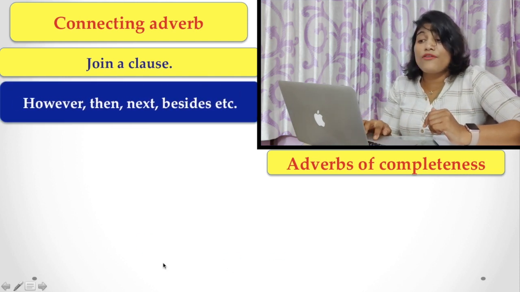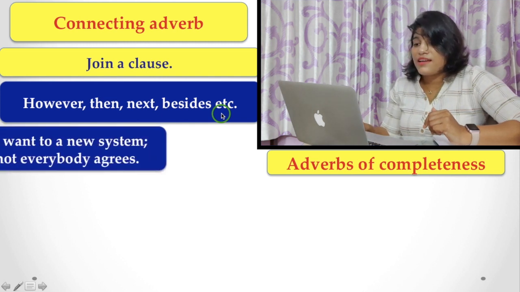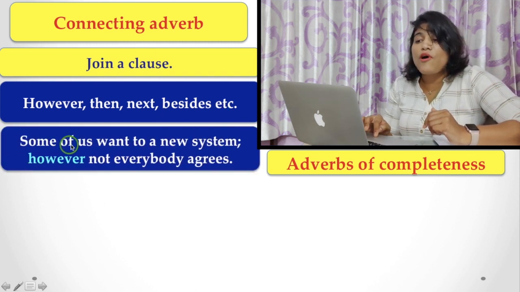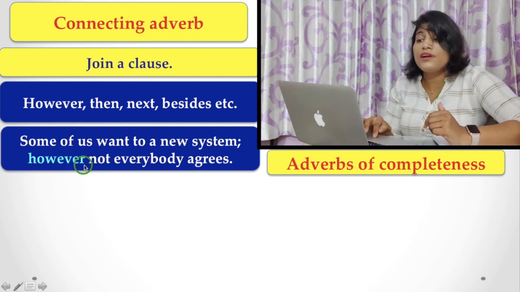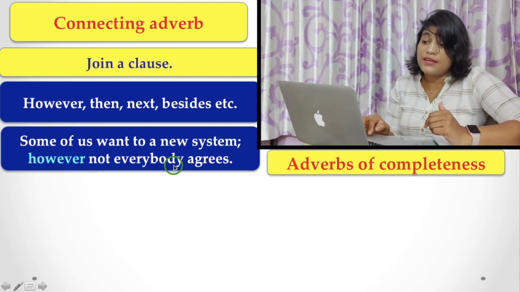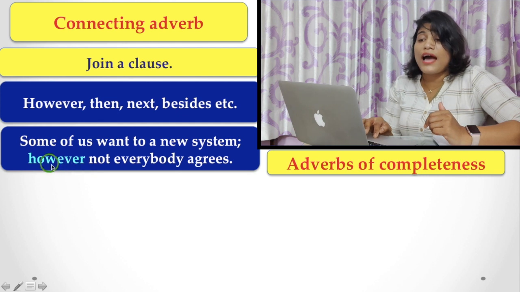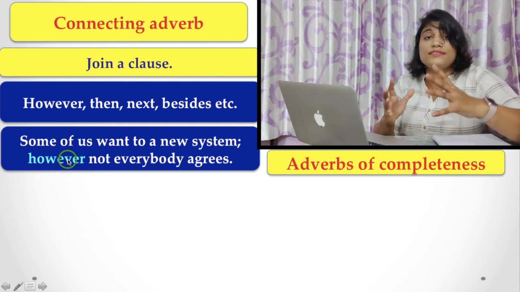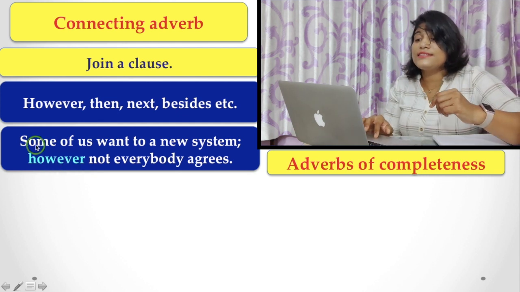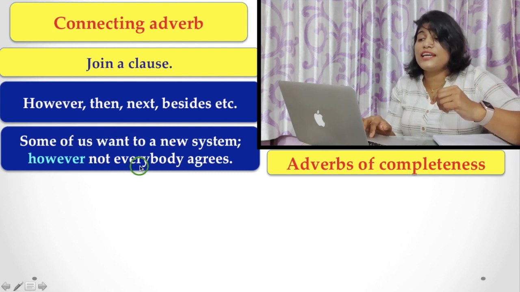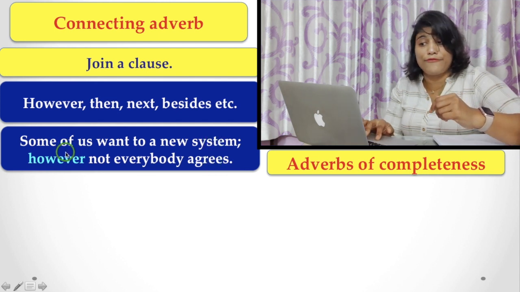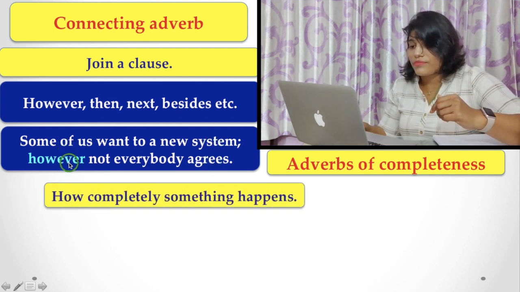That is, however, then, next, besides, etc. Some of us want a new system, however, not everybody agrees. Here, however, joins the two clauses, some of us want a new system and not everybody agrees.